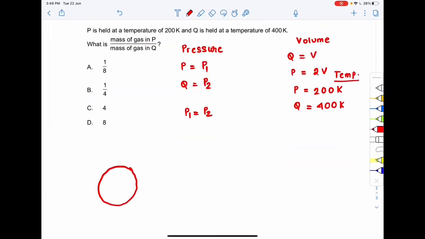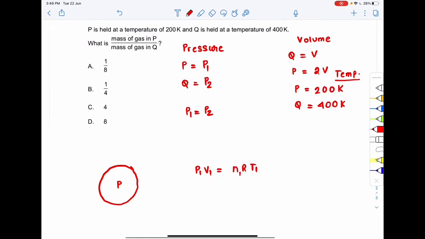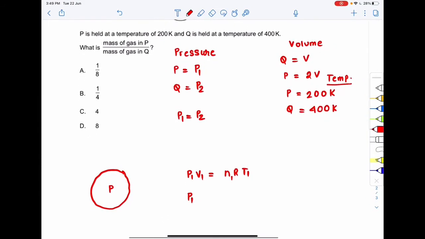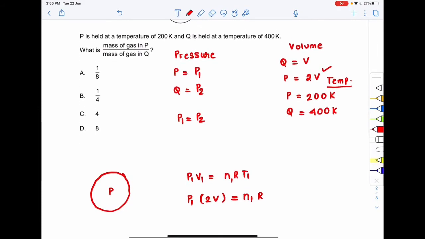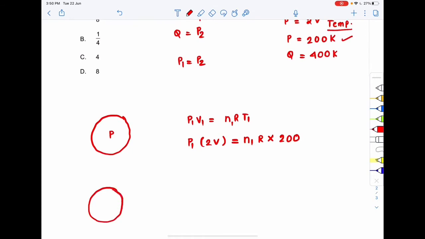For flask P, I can write P1V1 is equal to n1RT1. The pressure is P1, the volume of flask P is 2V, the number of moles is n1, R is the universal gas constant and T1 is the temperature of flask P, which is 200 Kelvin.